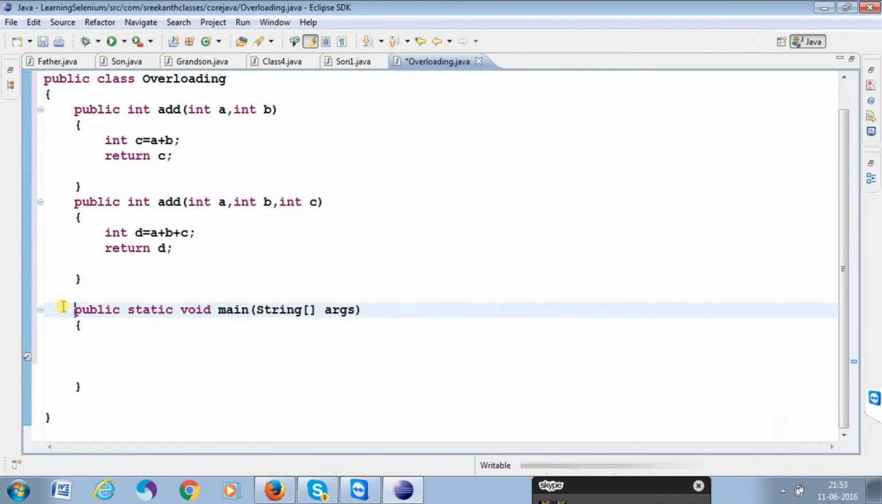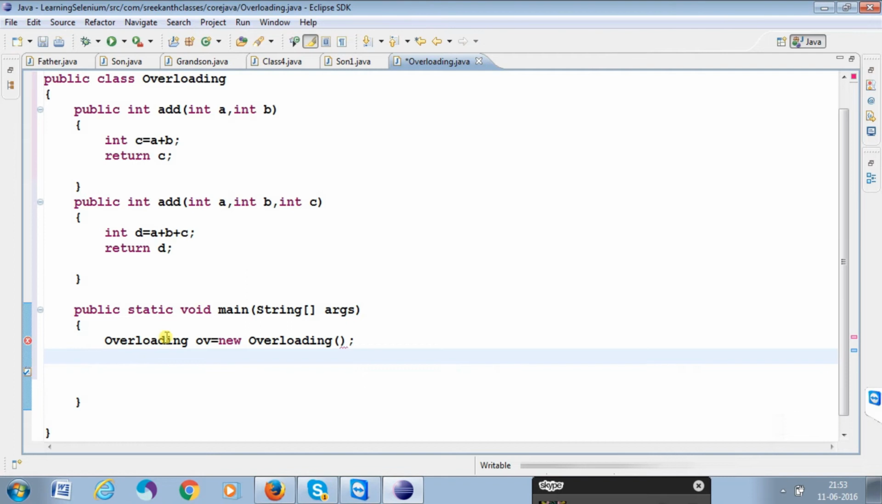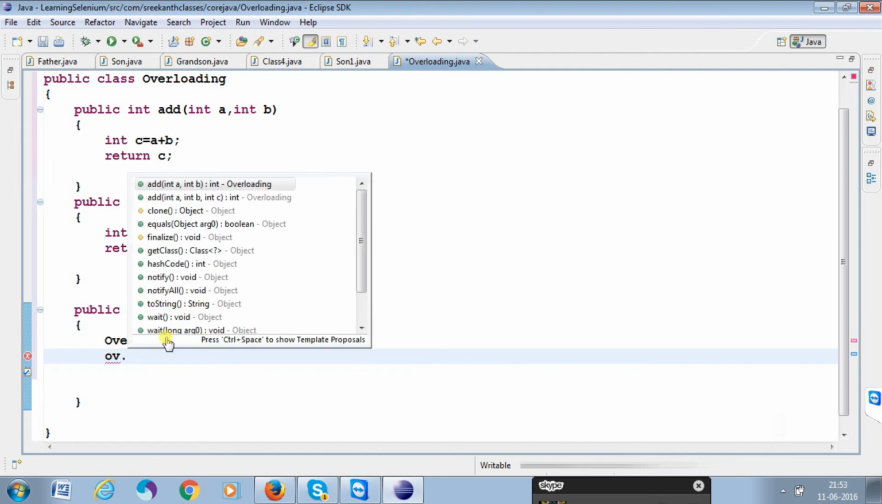Coming here to the main method, to execute that method and use this class, I can write the reference. I can create the reference memory allocation. Now ov equal to new Overloading. This we can write as the reference. Now ov.add.